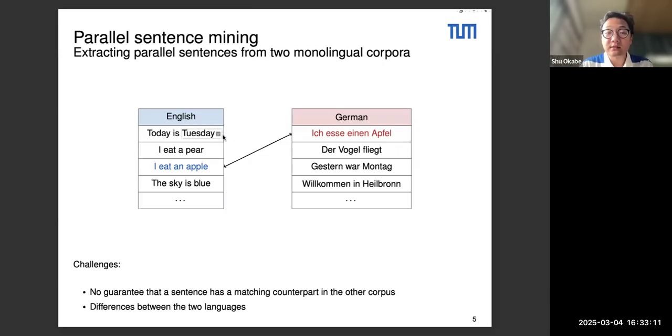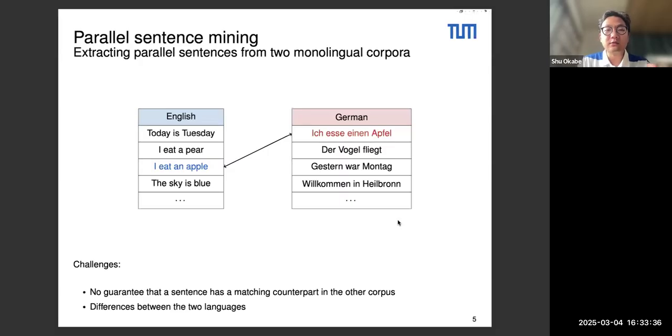For instance, this English sentence may not have a translation in the other one. The second main challenge that exists for this task is the distance between the two languages. So here we choose English and German for the sake of presenting this task. But if you have English and another language, especially a low resource language, it's going to be even more difficult.